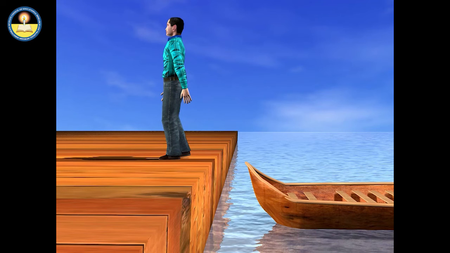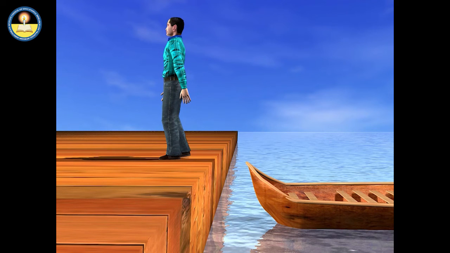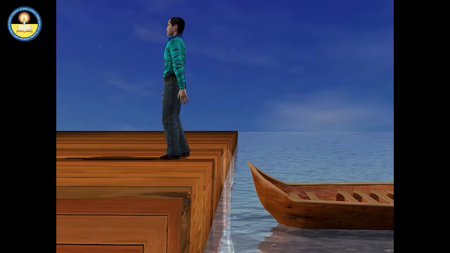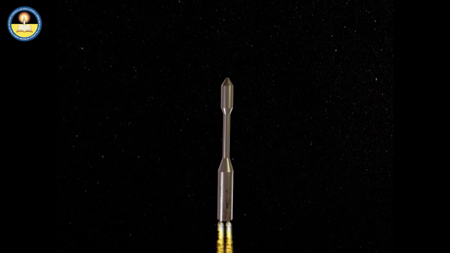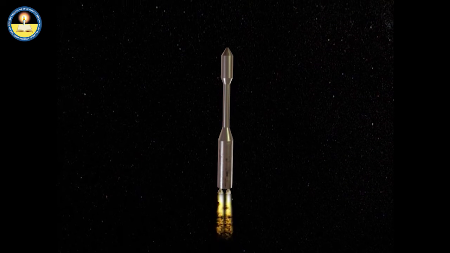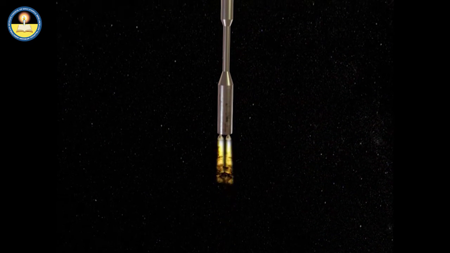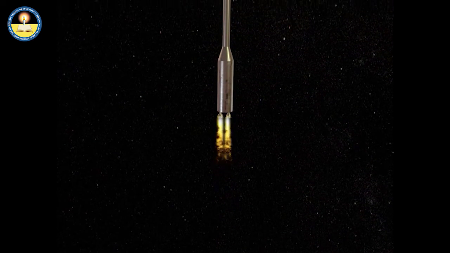This is possible only if the boat moves in the opposite direction. In a similar way, the upward motion of a rocket can be explained by the law of conservation of linear momentum.